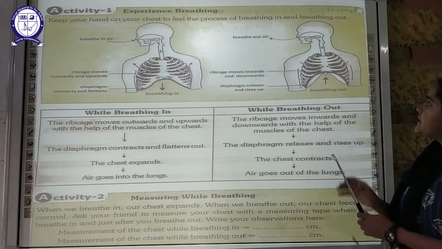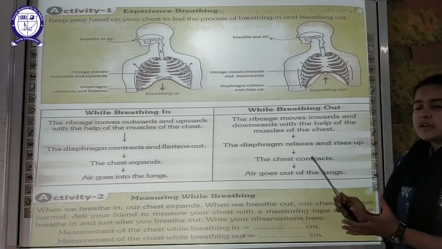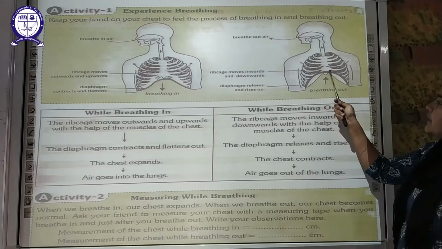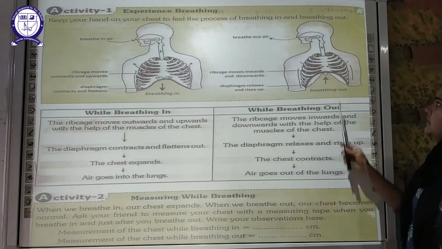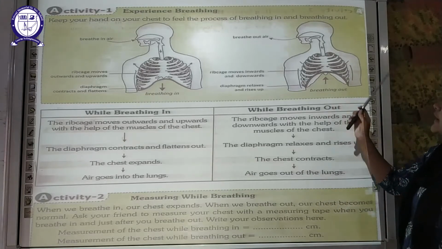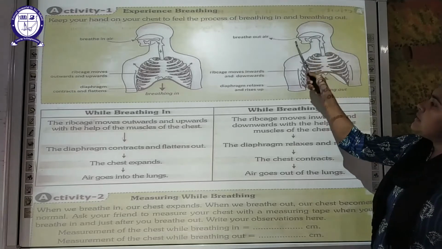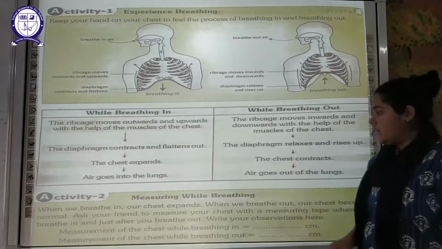So this is creating a pressure, a push, so that the chest is contracting. You can see the direction with the help of the red arrows given over here. And when the diaphragm relaxes and rises up, the chest will contract, and because of that, the air will be sent out. The air goes out from the lungs into the surrounding environment.